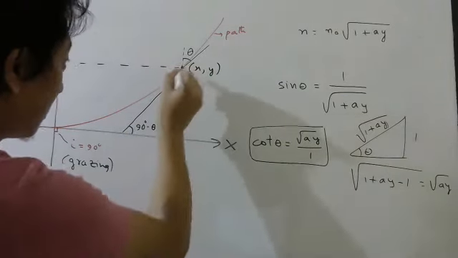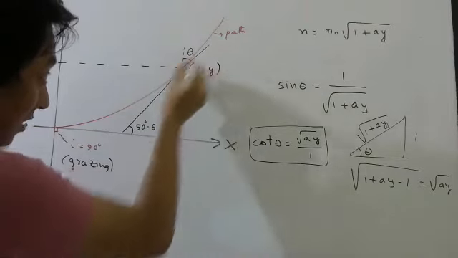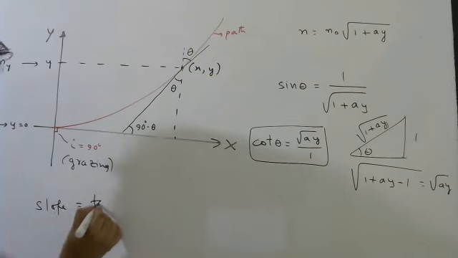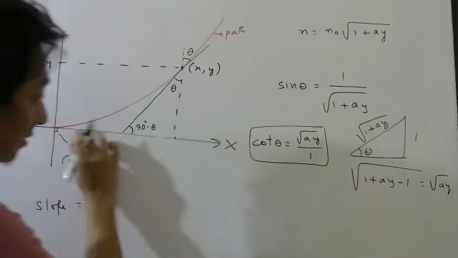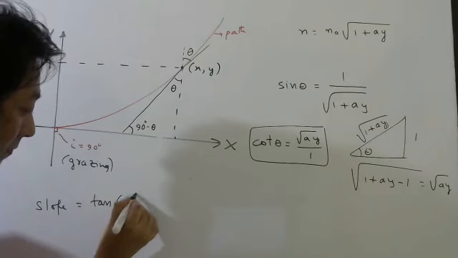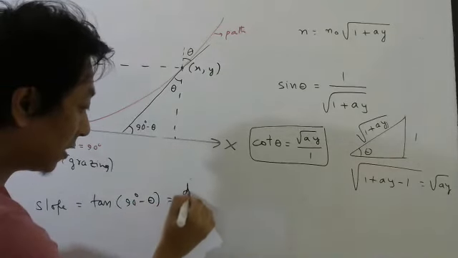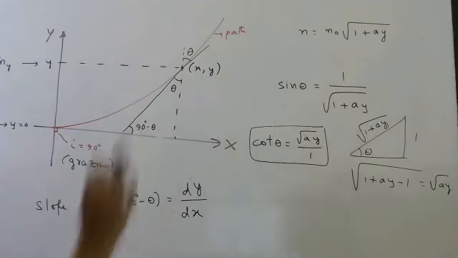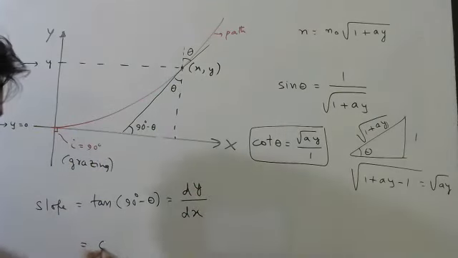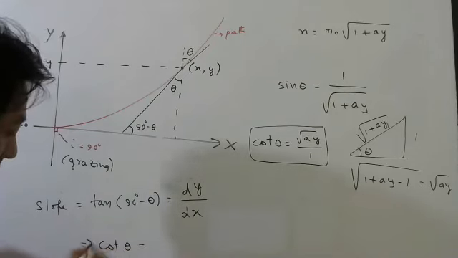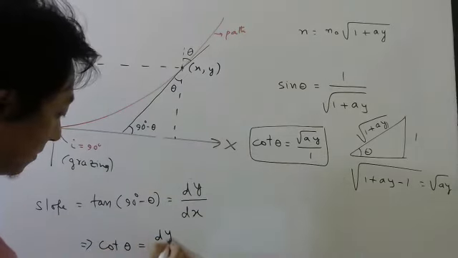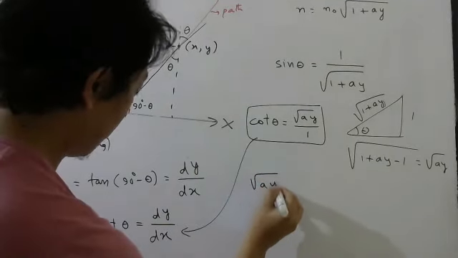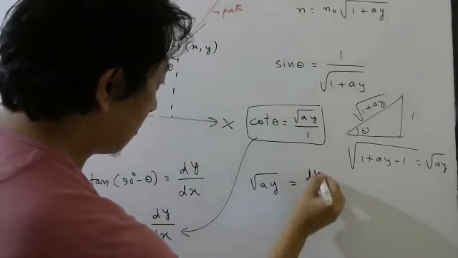The slope of this tangent at this point can be written as tan of the angle made by the tangent with the x-axis, which is nothing but dy by dx, because this is the tangent at this point. So this becomes cot theta. That's why I told we need cot theta. If you substitute here, you will get root ay equals dy by dx.